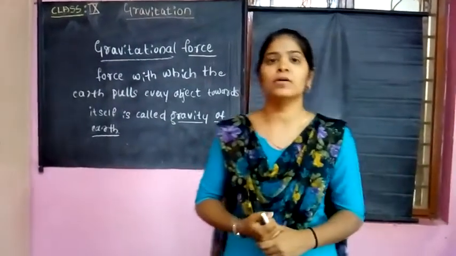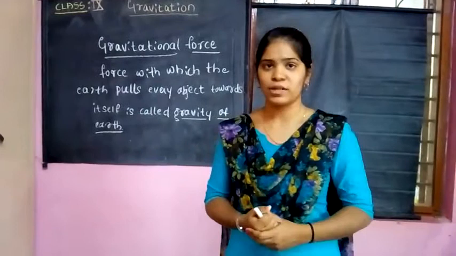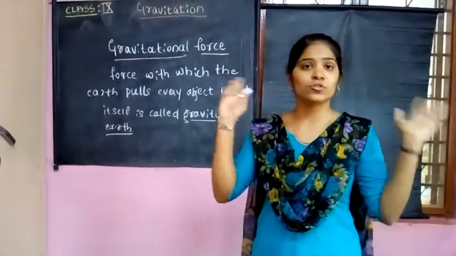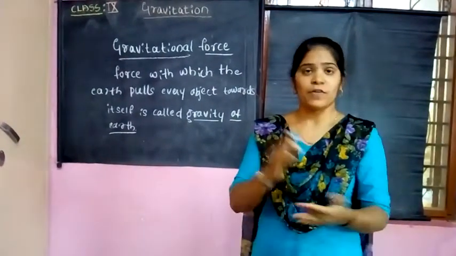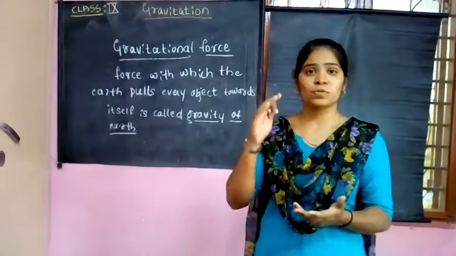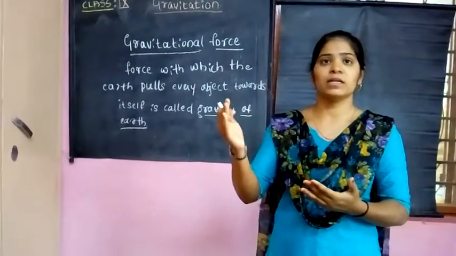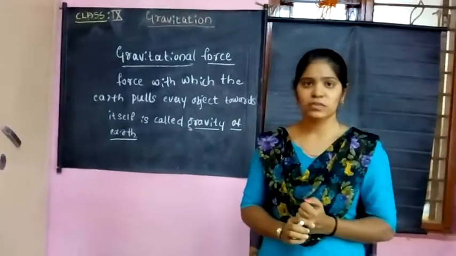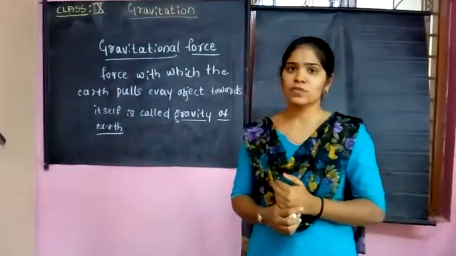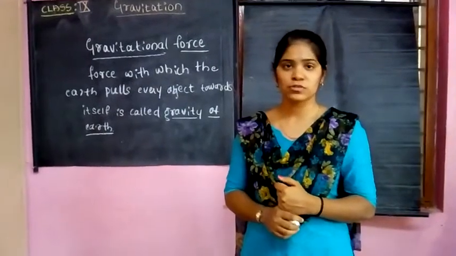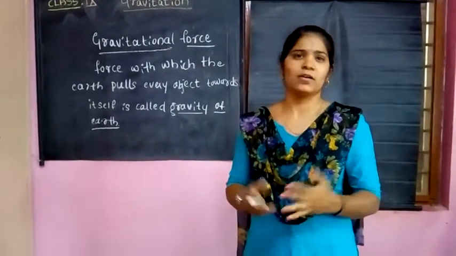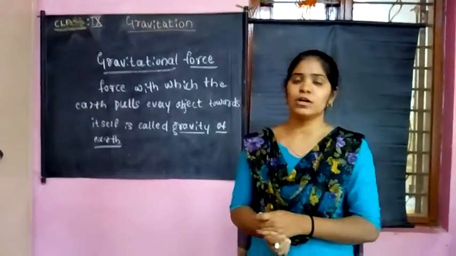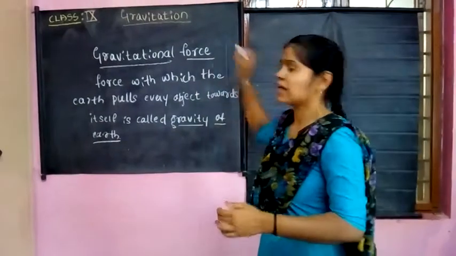You can give so many examples. I will give the atmosphere. The atmosphere is present in our surroundings. The atmosphere which surrounds the earth is there because of the gravitational force of the earth. Rain falls on the earth's surface, also because of gravitational force, and rivers flow, and all the human beings and buildings can firmly stand on the earth's surface only because of the gravitational force.